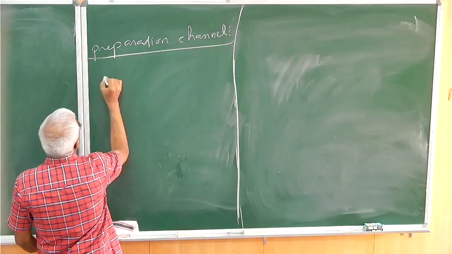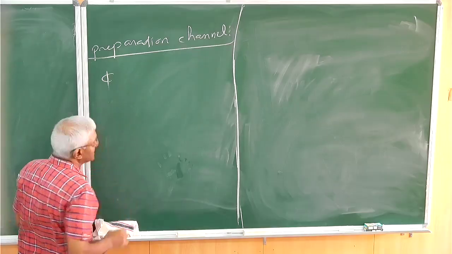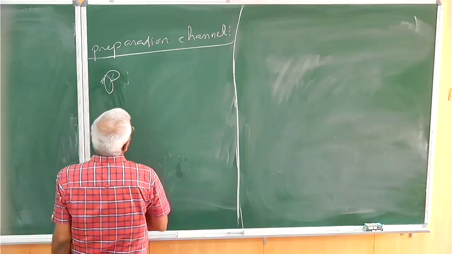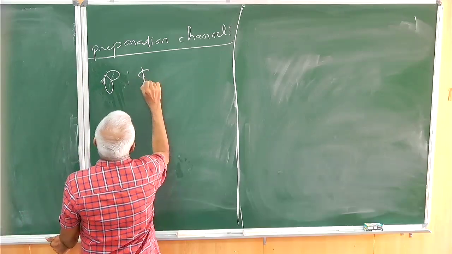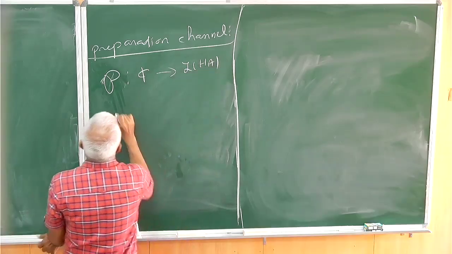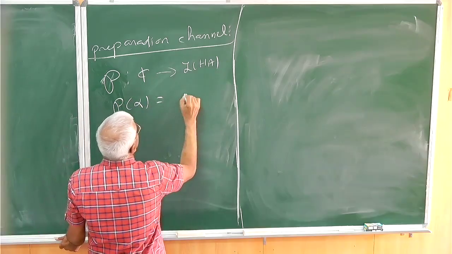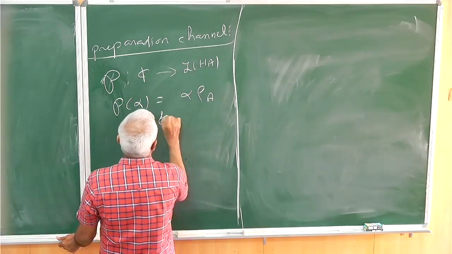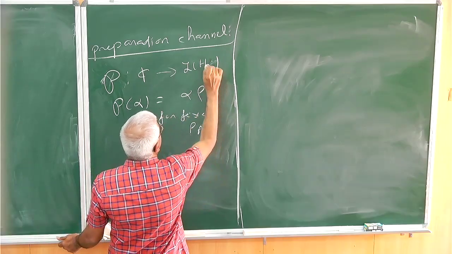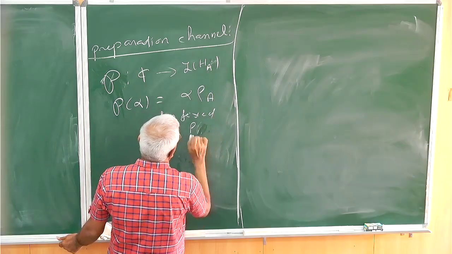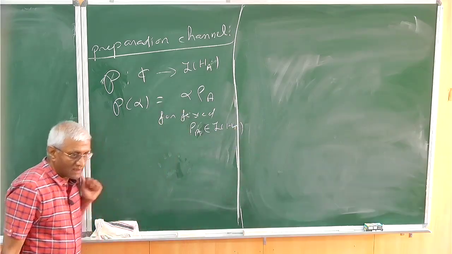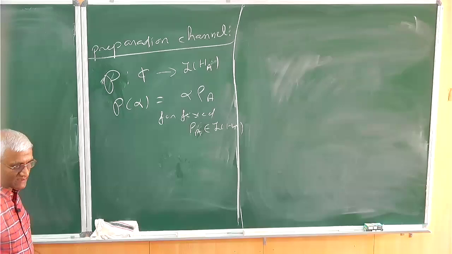So you just have the complex numbers C. It is just a map, rho P, the preparation channel, P from C to L of HA. What it does is alpha goes to alpha times rho A, for a fixed rho A in L of HA. That's all. This is what is called the preparation channel.